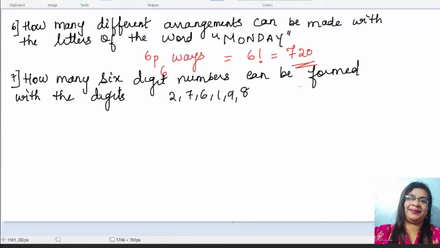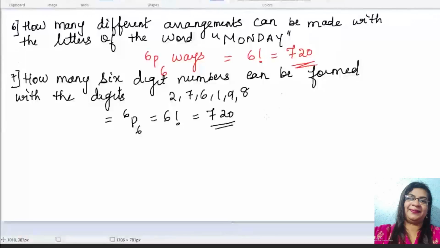How many 6-digit numbers can be formed with the digits 276198? So here, whenever digits are there, we can either go to a box or we can do it directly.